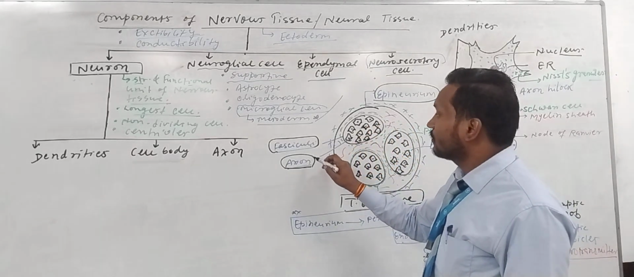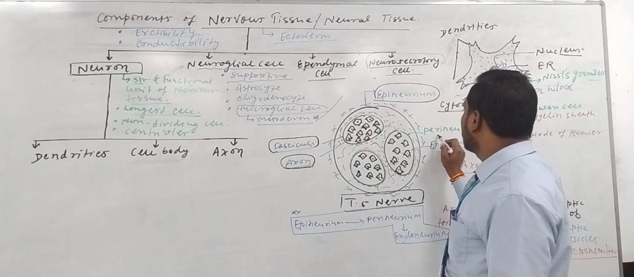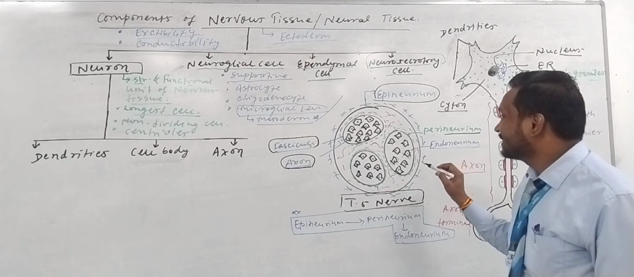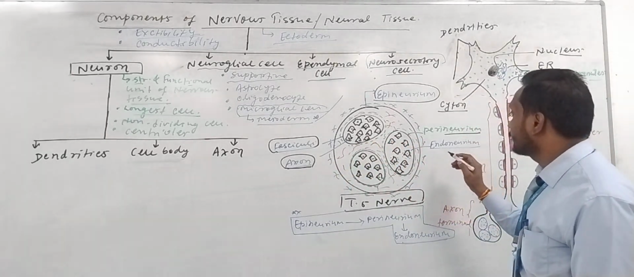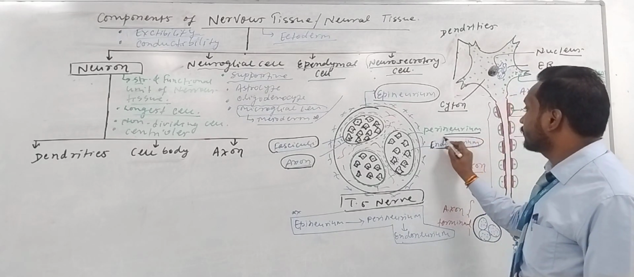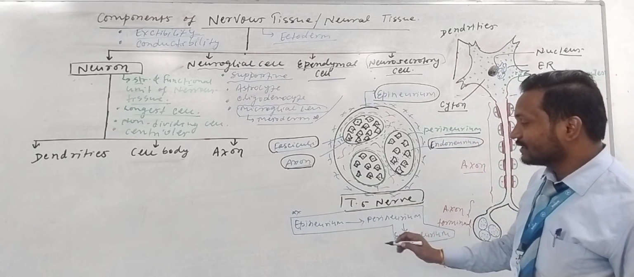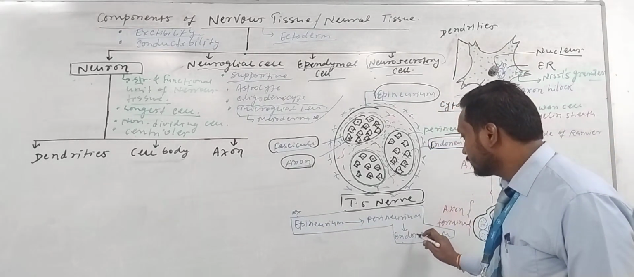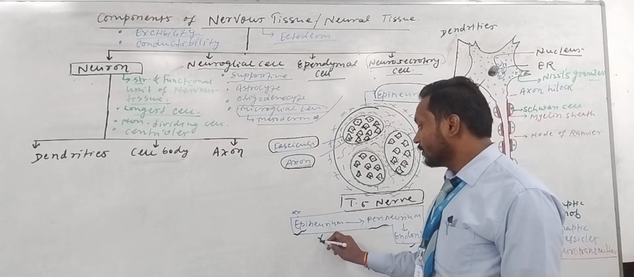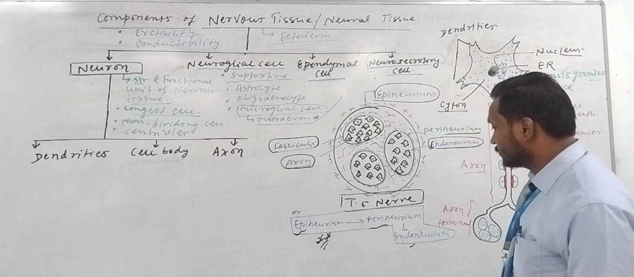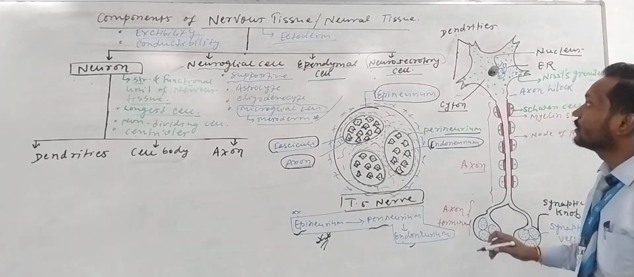Next, the bundle of nerve fibers is surrounded by another fibrous tissue called perineurium. Then the nerve and axons are surrounded by another fibrous tissue called what? Endoneurium. So the sequence from the outer layer is the epineurium, perineurium and endoneurium. These are very important questions which are asked in the NEET exams, right?